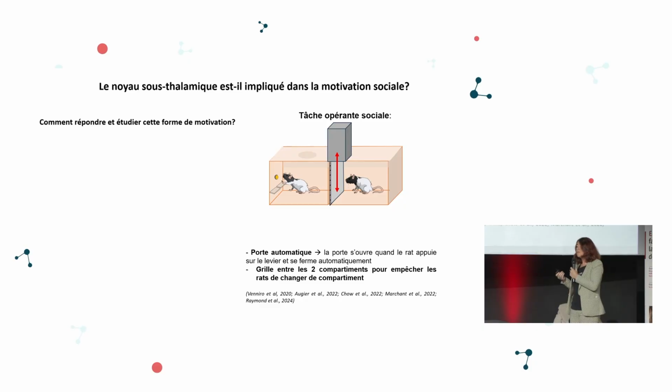motivation? Does it have anything to do with motivation and interest for the other individual behind the grid? What impact does this have on the modulation? So we developed a task in which the rat is no longer consuming cocaine and must push a lever to open the door. You see the door here going up and down, and the rat has access through the grid to the other individual. He can interact with the other individual behind the door.